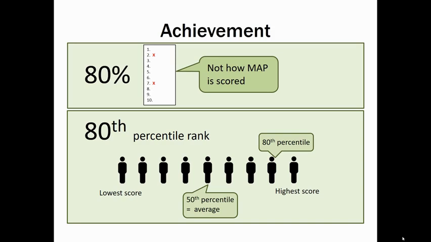Because percent correct is not a way to determine achievement on a MAP test, we can measure MAP test results in terms of national percentile rank. In Plano, percentile rank for achievement is used in very limited specific ways. We want parents to really focus on other ways of interpreting the MAP test and using the MAP data.